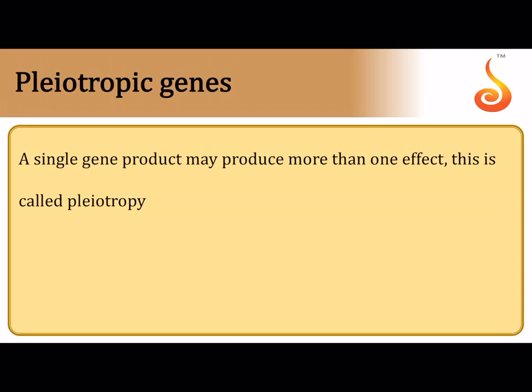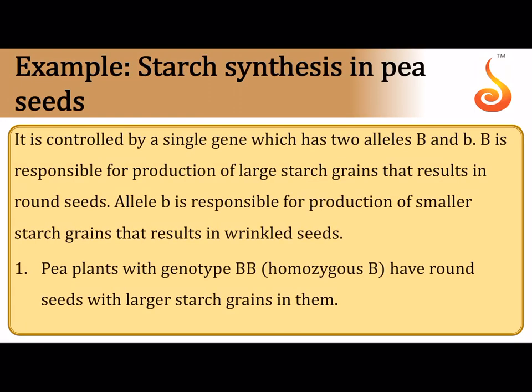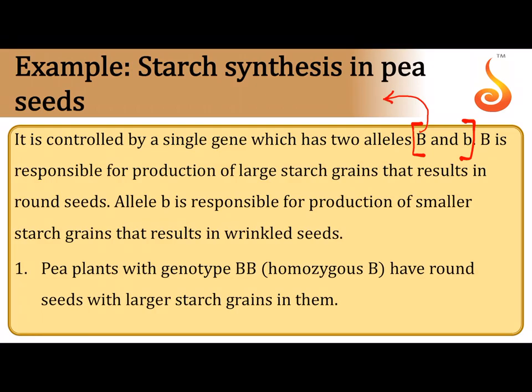What is a pleiotropic gene? A single gene product having more than one effect. The best example is starch synthesis. There are two alleles which control starch synthesis in the pea plant, one is capital B and one is small b. Now this gene is not only responsible for the size of the starch grain in the seed, but it is also responsible for the shape of the seed. So please remember that one gene is not only controlling the size of the starch grain, but it is also controlling the shape of the seed.